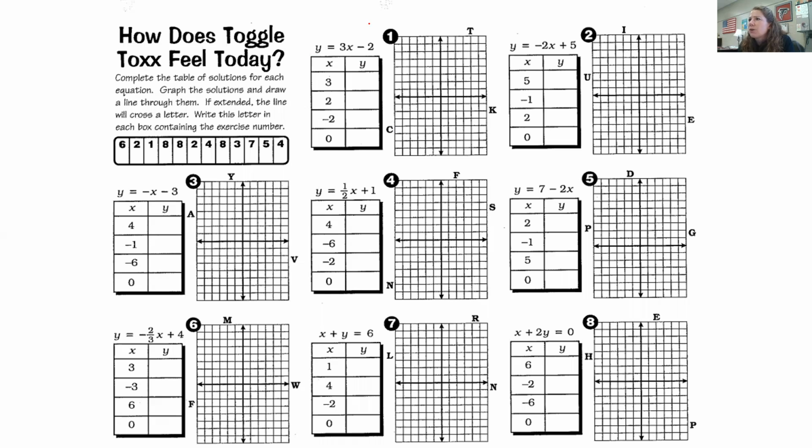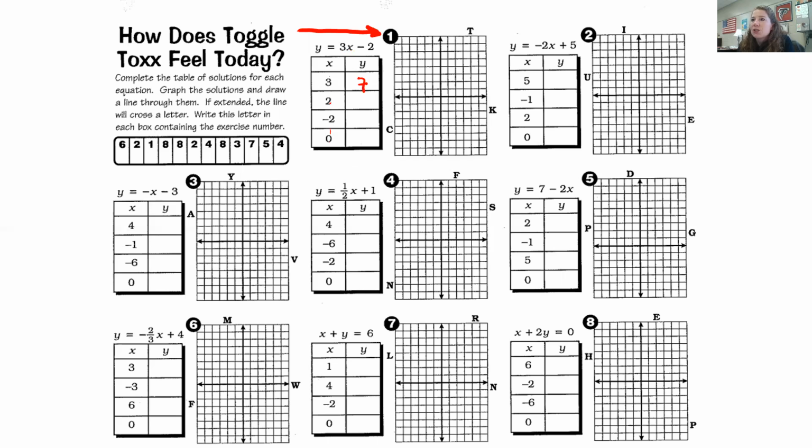Why is my pen writing? Right there. Basically it gives you this equation, y equals 3x minus 2, and then it gives you all these values to plug in for x. If x is 3, we're going to plug in 3 for x. So 3 times 3 is 9, and 9 minus 2 is 7. So when x is 3, y is 7.